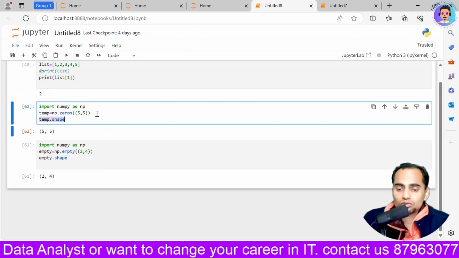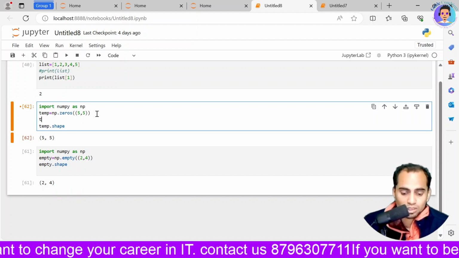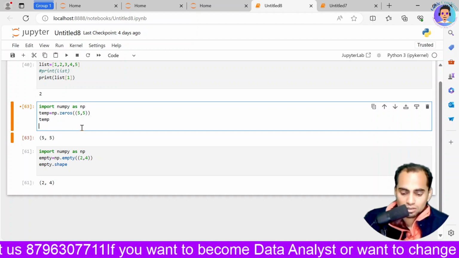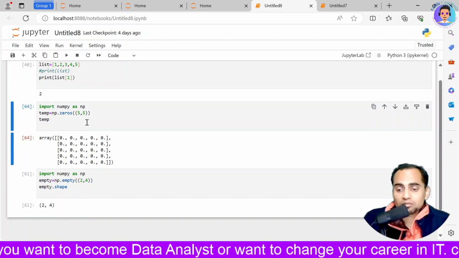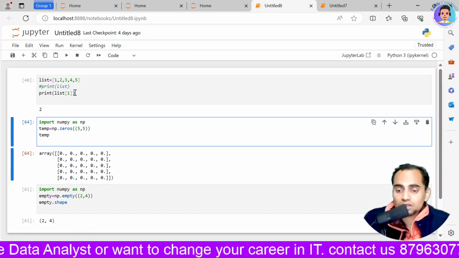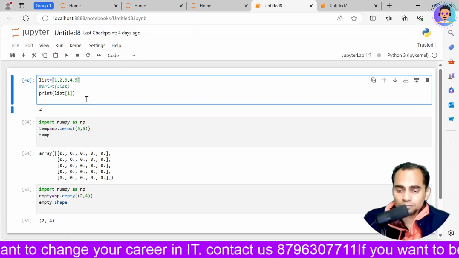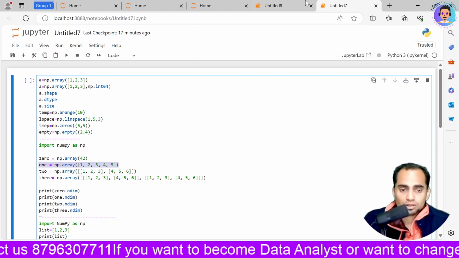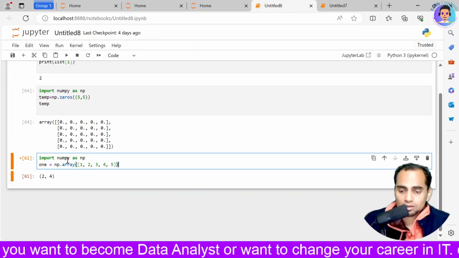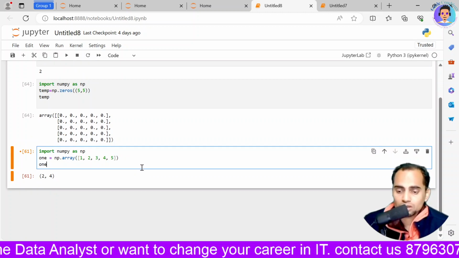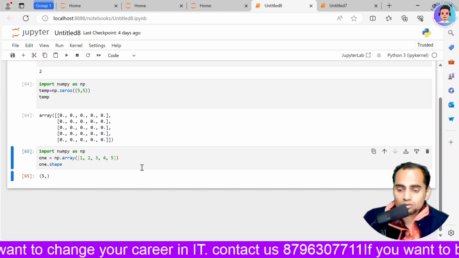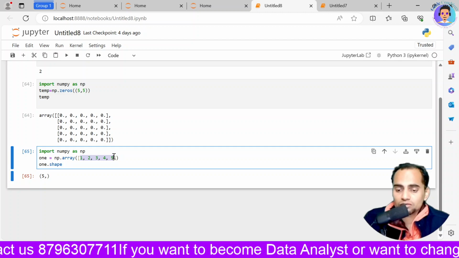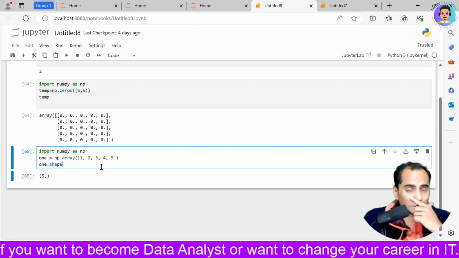Okay, so it is going to hold the values. Because why? Because here we have temp, and if I execute it, just give me a second, it is going to give a 5 by 5 matrix. So if I want to know how many values are there, I use it for this, and if I write 1 dot shape, it is going to give me 5. Okay, why? Because here we have 5 values. Okay, that is how it is going to work.